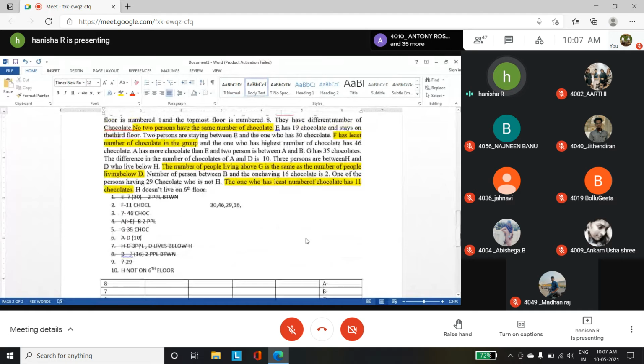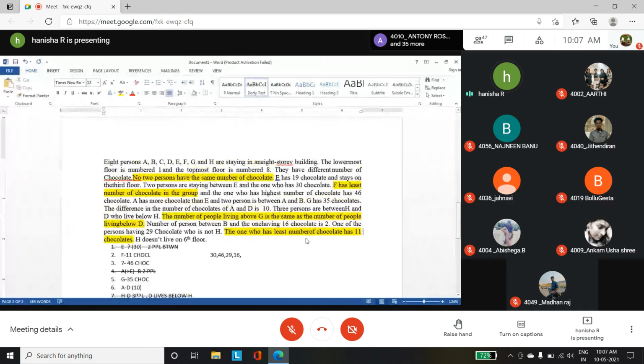Okay, now the next question. As I said, you have extra variables apart from the floor and the person. So here you have chocolates. The extra variable is chocolate. So we are going to solve this question as quickly as possible.